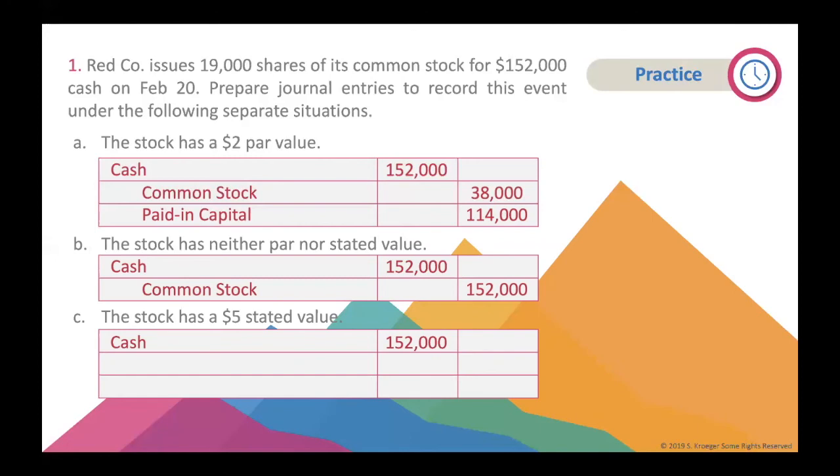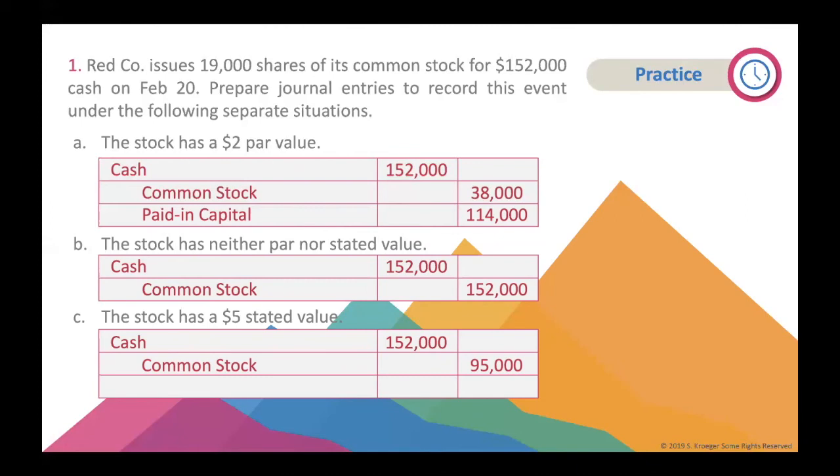Step 2 is to credit common stock. How much? We have a stated value instead of a par value, but it is done the same way. We multiply the stated value of $5 by the number of shares, which is 19,000 shares. The amount is $95,000. The final step is to credit paid-in capital.